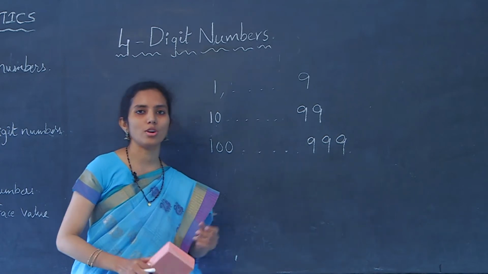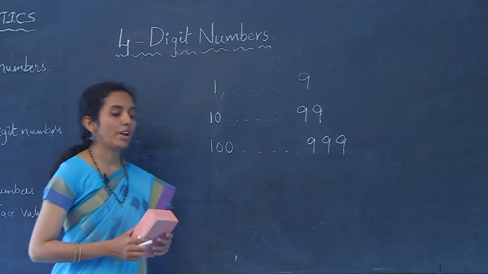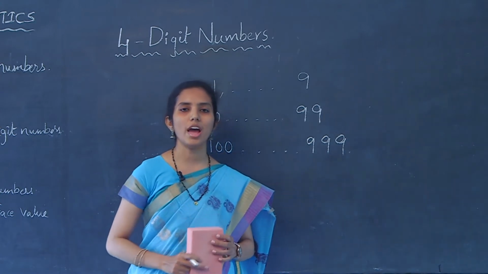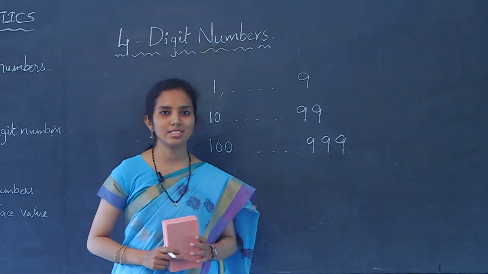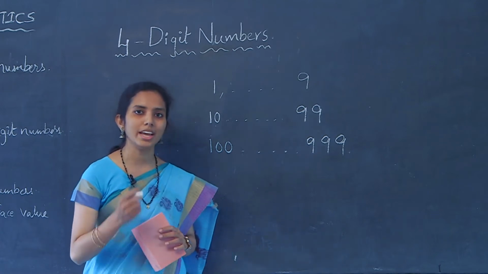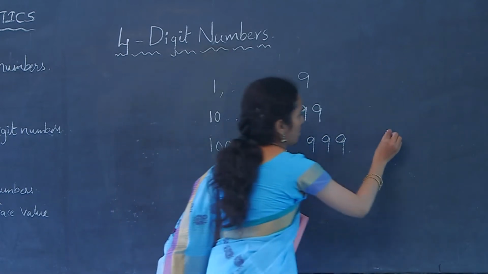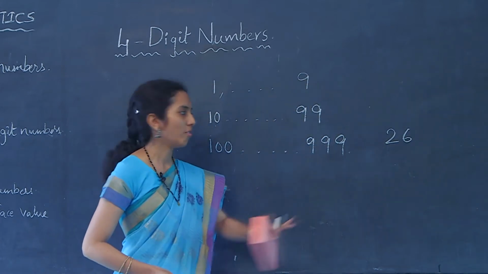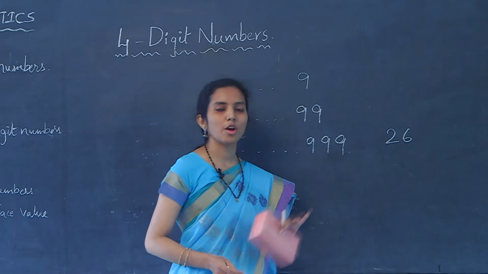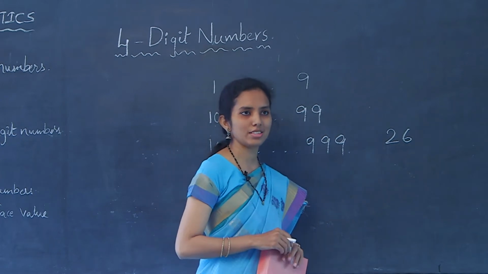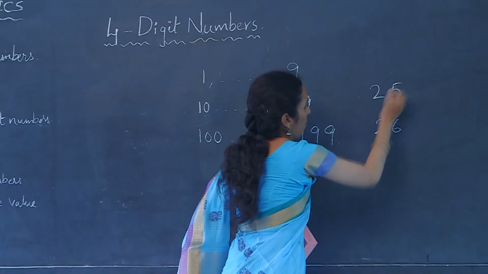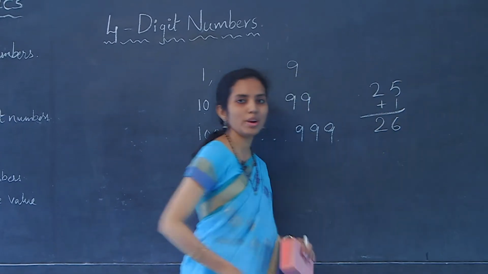This is our concept. That is, whenever we need to get a new number, we have to add 1 to the existing number. For example, take any number, 26. How do we obtain 26? We got number 26 by adding 1 to the existing number, that is the previous number. 25 plus 1 is 26.